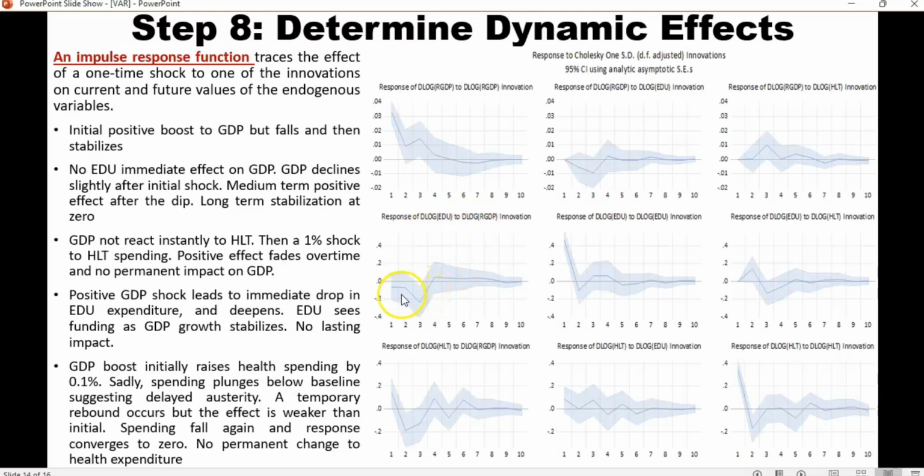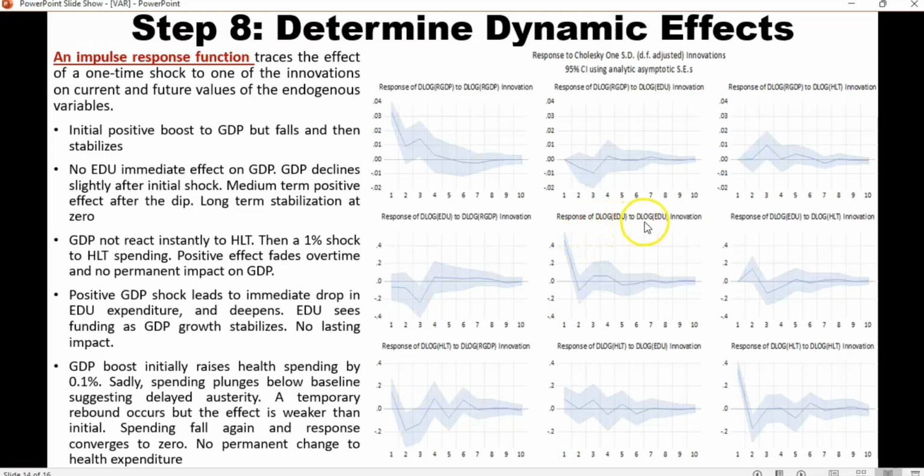And when you come here, you see the response of education to real GDP innovation. You see the positive real GDP shock leads to an immediate drop in education expenditure. It deepens to this level. And later on, maybe there is funding for education, and since there's funding for education, it comes up. GDP growth stabilizes. However, there is no lasting impact that stabilizes. The next one is that GDP would boost initially.